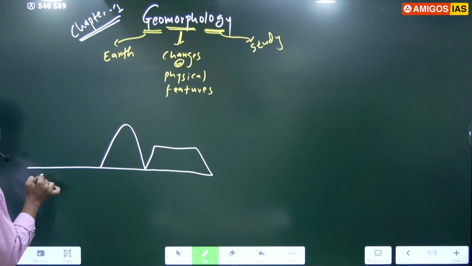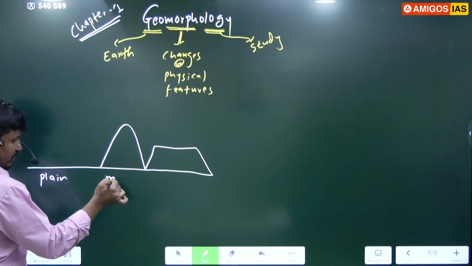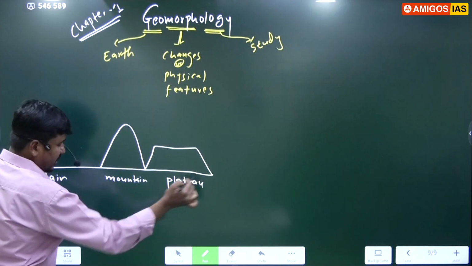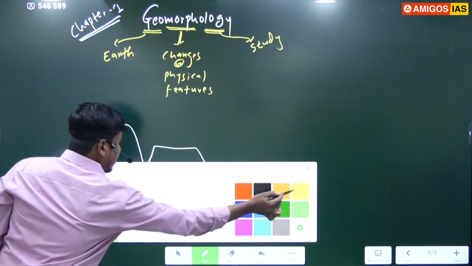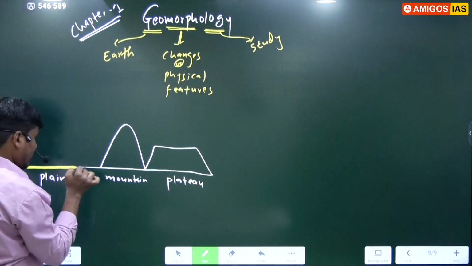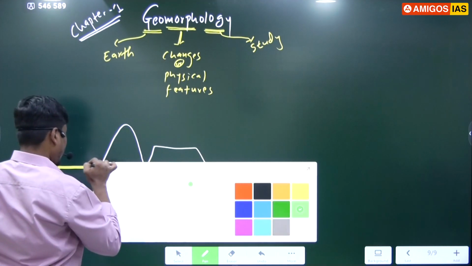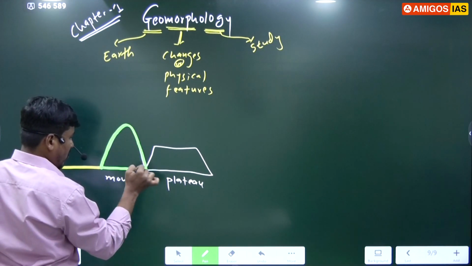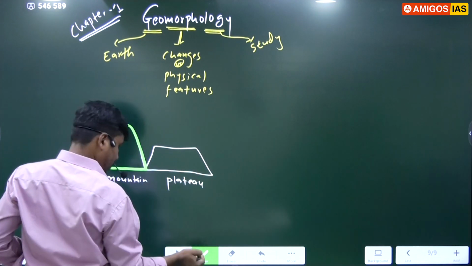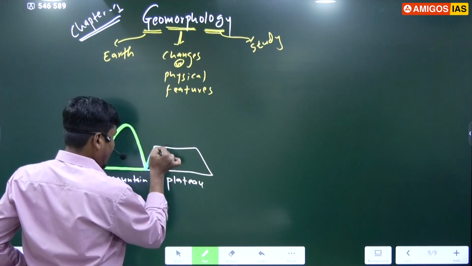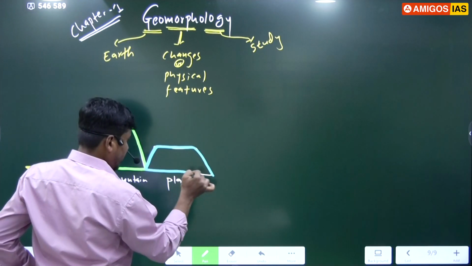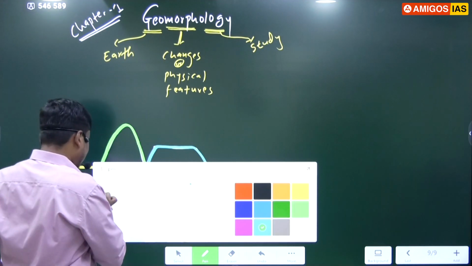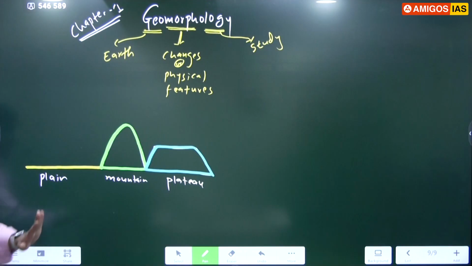One is plain, second one is mountain, third one is plateau. In some places we are having plains, in some places we are having mountains, in some places we are having plateau.